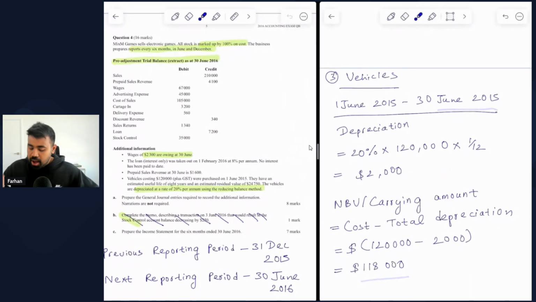All right. Now, if you have any questions with regards to why didn't we include GST within $120,000 cost, this is because GST is not part of the cost. GST is what we have to pay, and that goes to the government. So GST is a goods and services tax. It's a tax that is added on top of the original cost of the asset that we're talking about. So GST does not form part of the original asset cost.